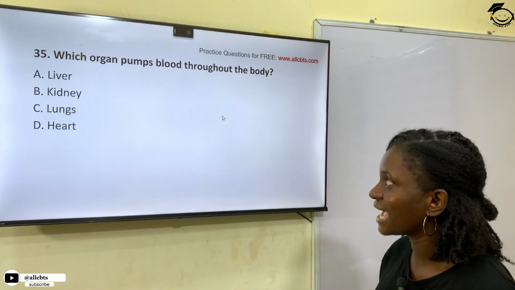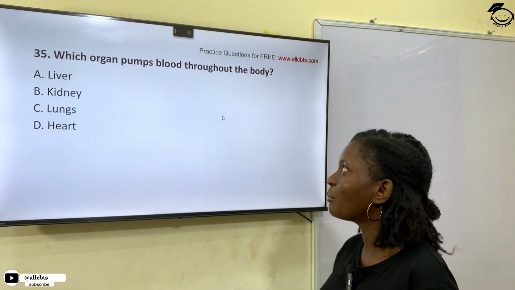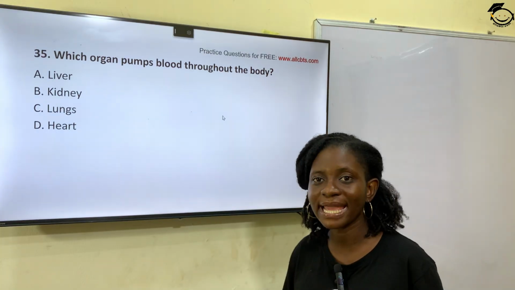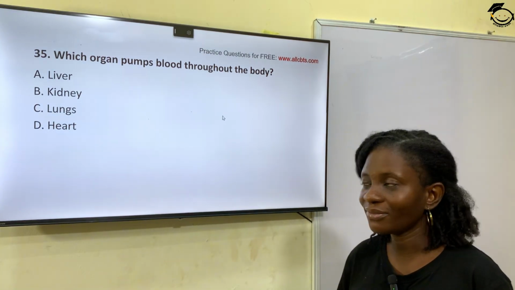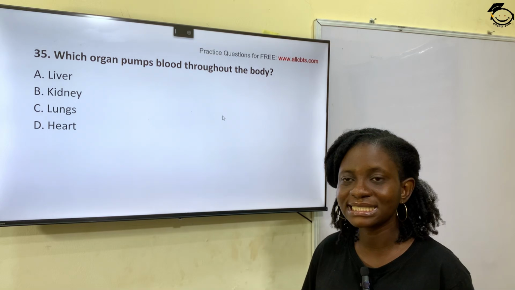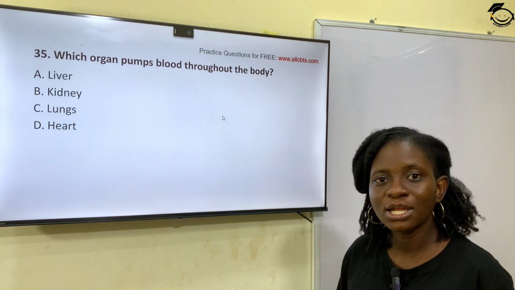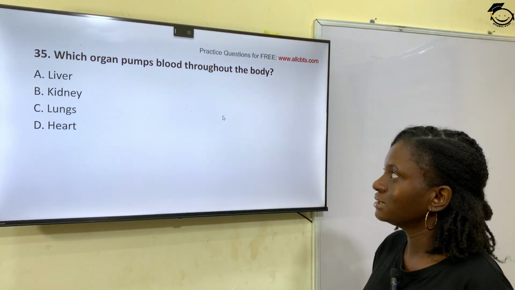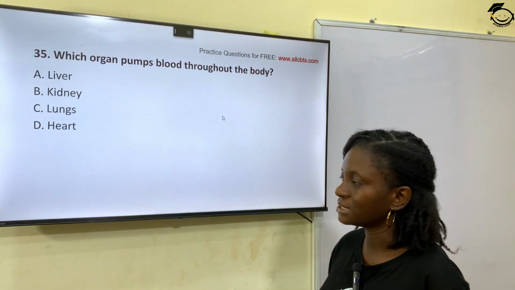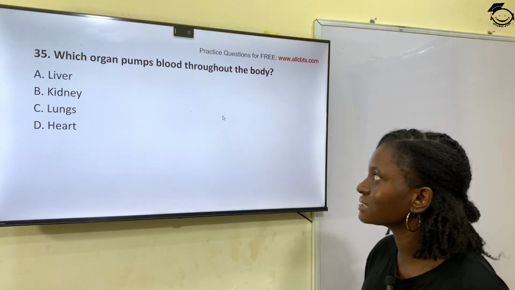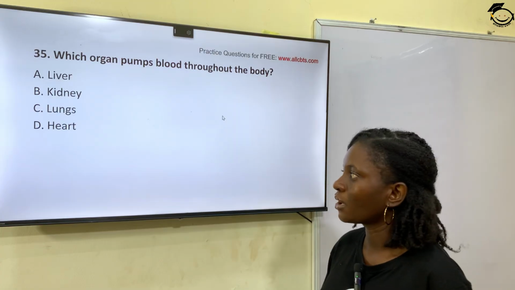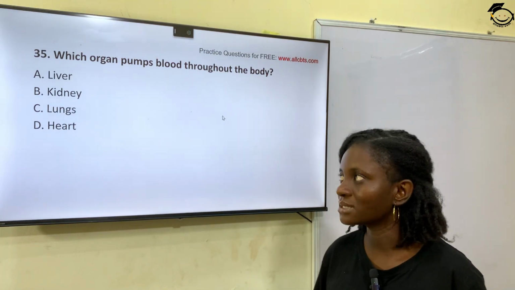Question 35. Which organ pumps blood throughout the body? Option A, liver. Option B, kidney. Option C, lungs. Option D, heart. The correct answer is the heart. Heart is involved in pumping blood to the body. Option D is the correct answer.